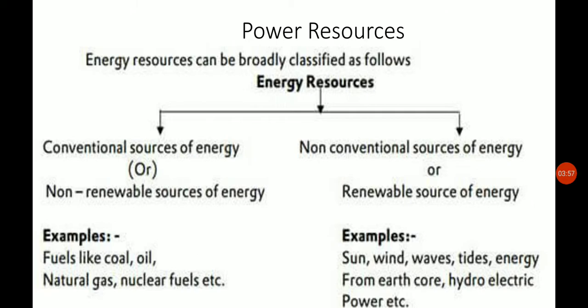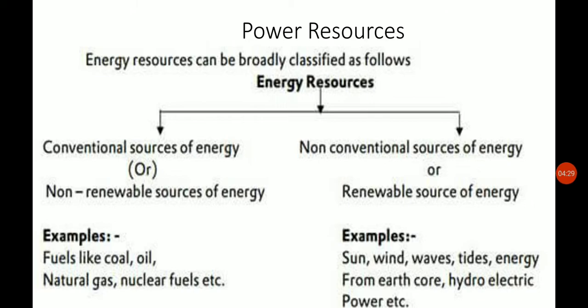The power resources are of two types. There is a flow chart here presented in front of you. You can see that energy resources are divided into two parts. One is conventional sources of energy, which we call non-renewable sources of energy, and the second part is non-conventional sources of energy, which we call renewable sources of energy.